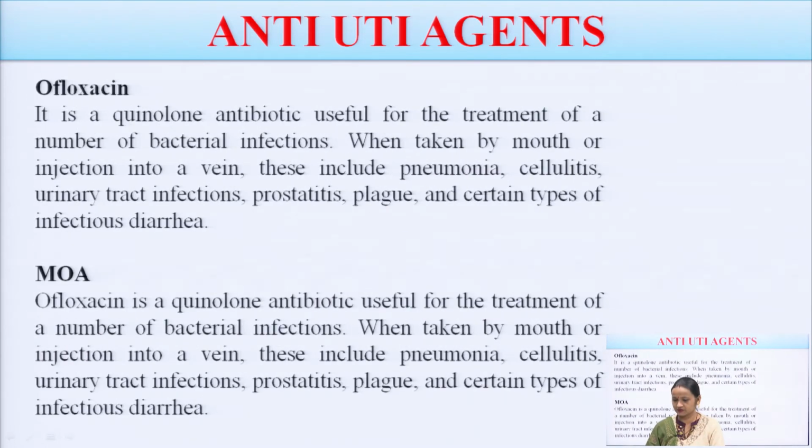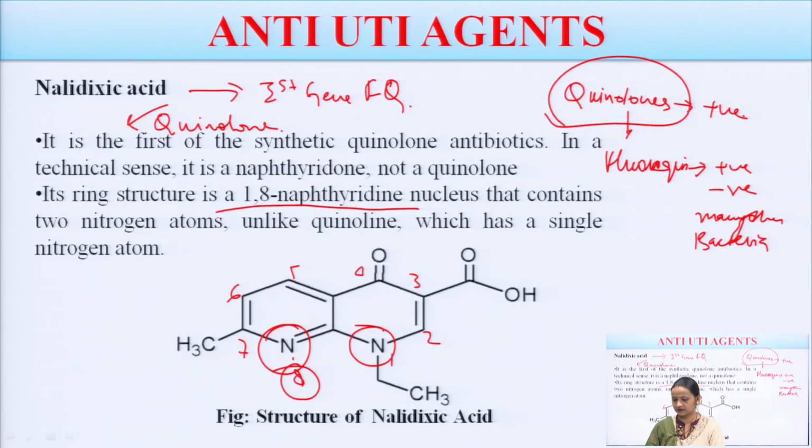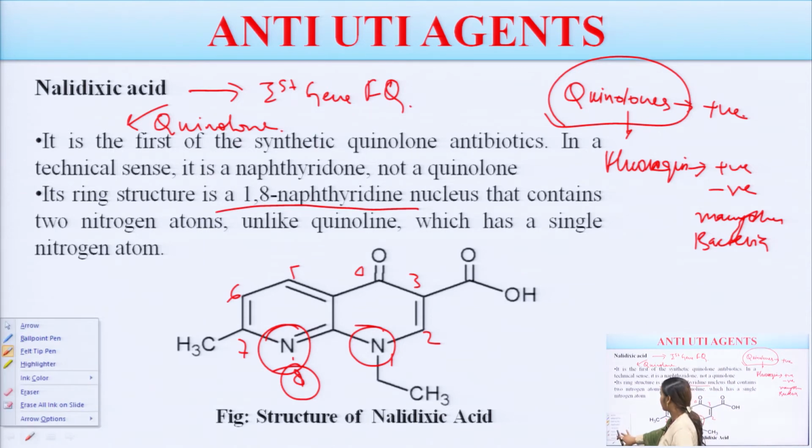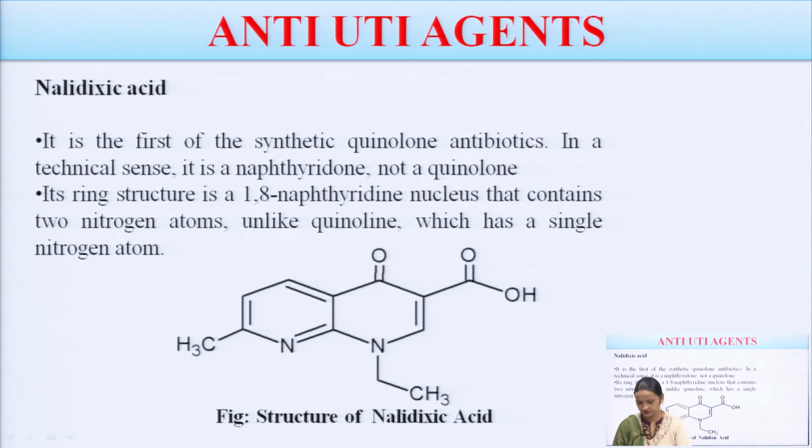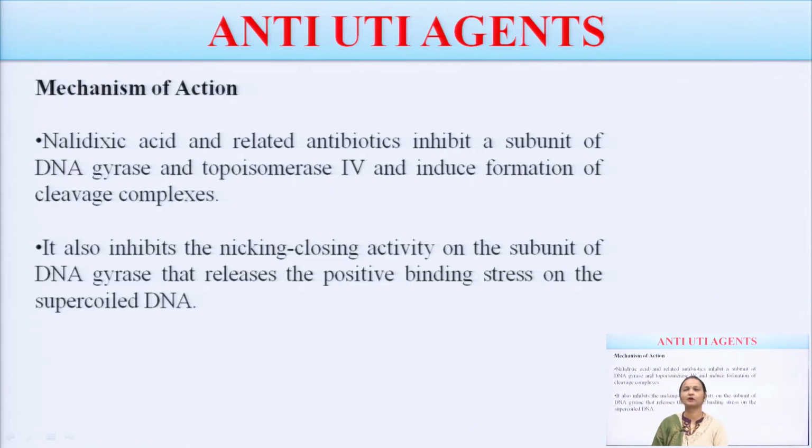Again moving towards nalidixic acid, this is the structure of nalidixic acid. It is a 1,8 naphthyridine nucleus with 2 nitrogen atoms. Then if we talk about its mechanism, in the previous lecture we have also discussed it, now again I am discussing it in more detail.